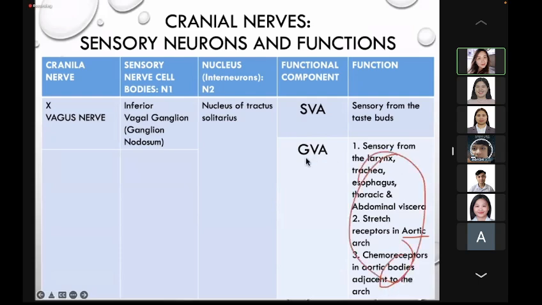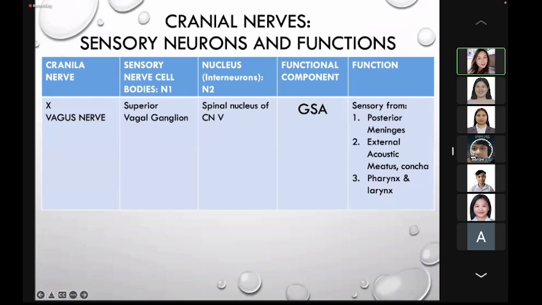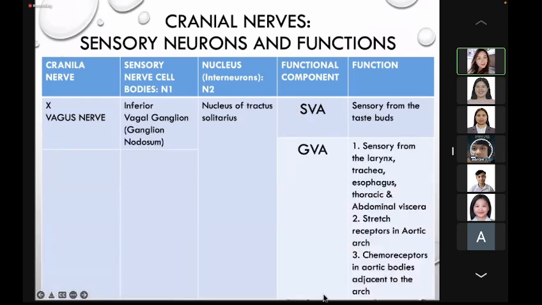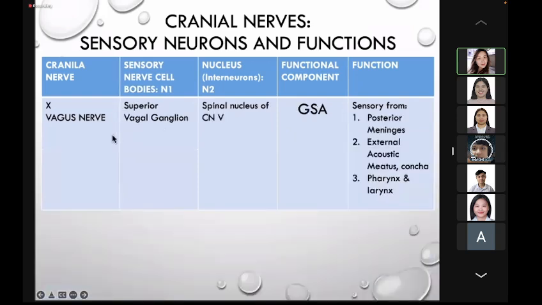Of course, these are all visceral organs, so general visceral afferent. Here they will go through the inferior vagal ganglion to terminate at the inferior nucleus of tractus solitarius.